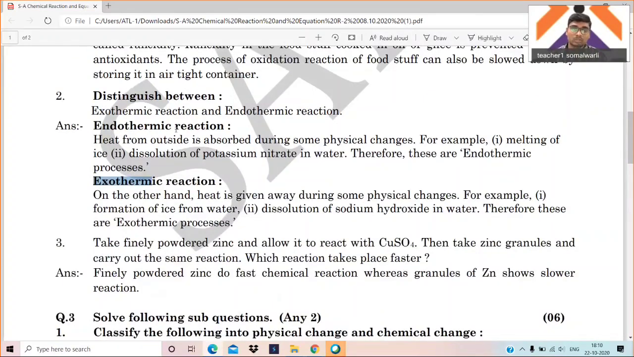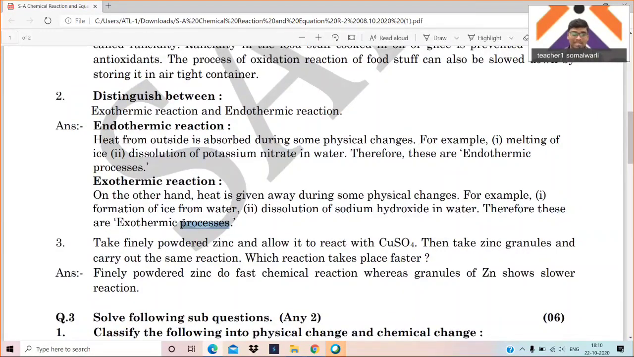Finally, you can give an example for the reaction. When a solution of potassium nitrate is added into water, it is an endothermic reaction. When you add sodium hydroxide into the water, it is an exothermic reaction. For example, calcium carbonate added to the water is also a kind of exothermic reaction. A reaction in which heat is evolved is called exothermic, and a reaction in which heat is absorbed is called endothermic.